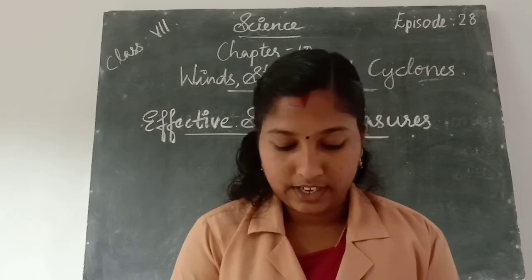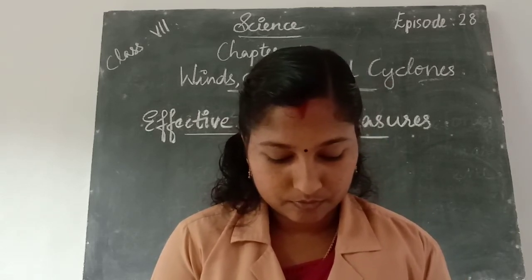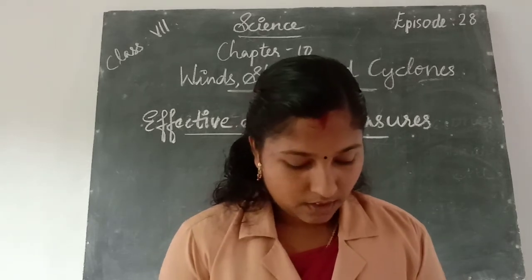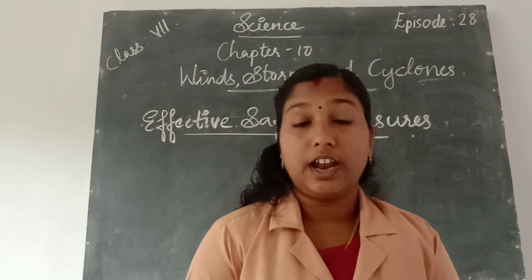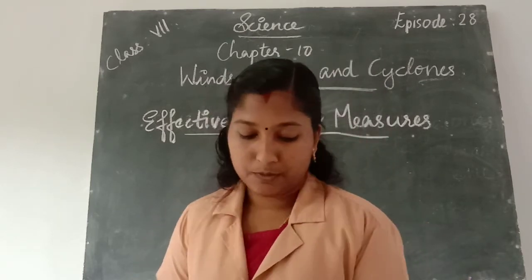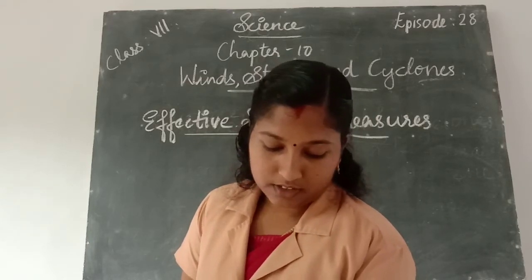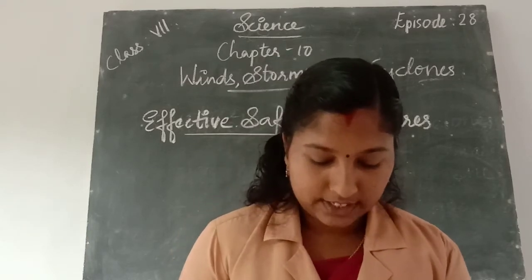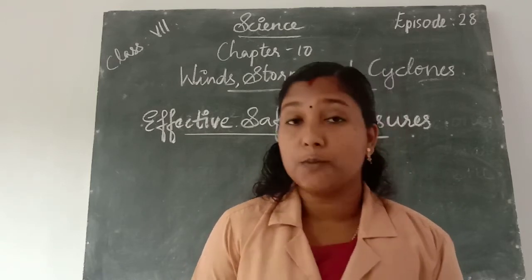We learn how the wind currents are generated, about uneven heating of land and water, how rain is formed, and how the monsoon winds carry water and it rains. Then we learn about thunderstorms and cyclones.